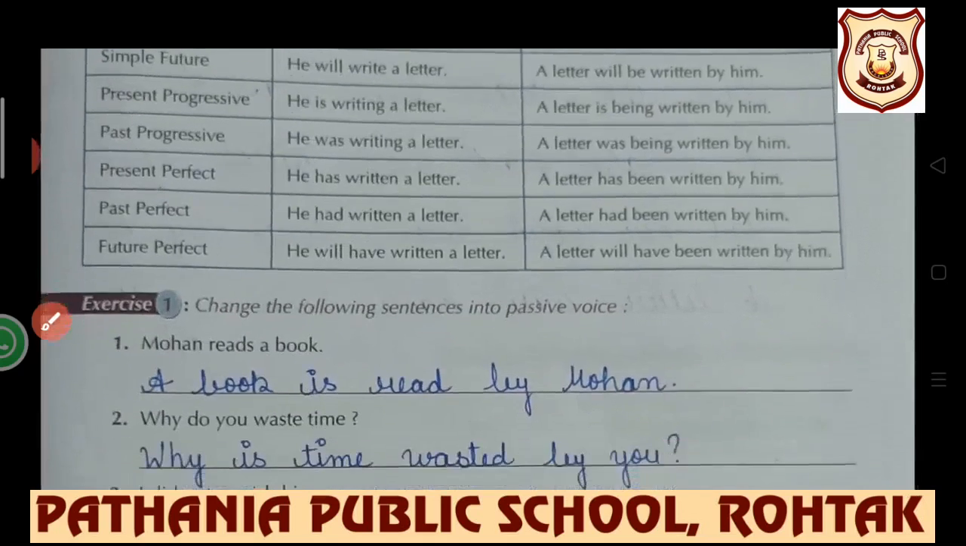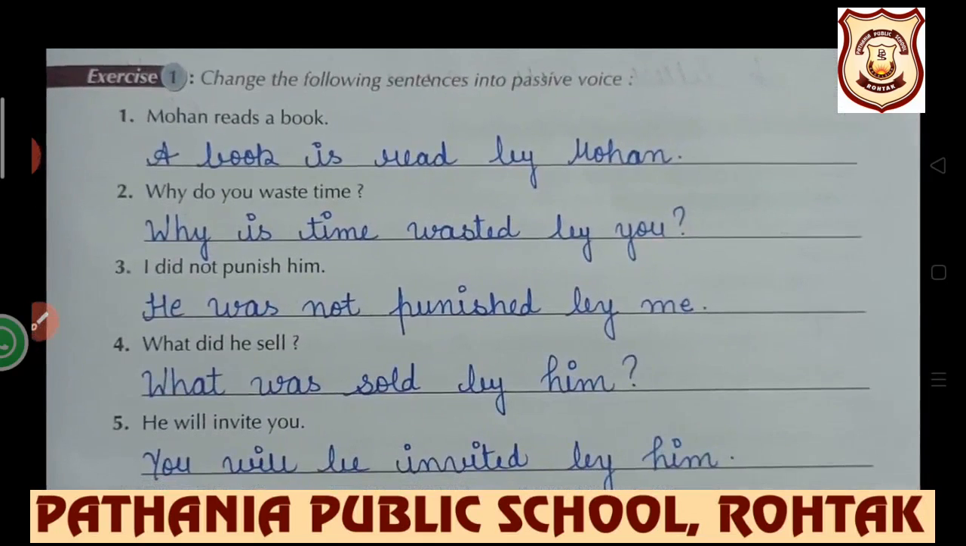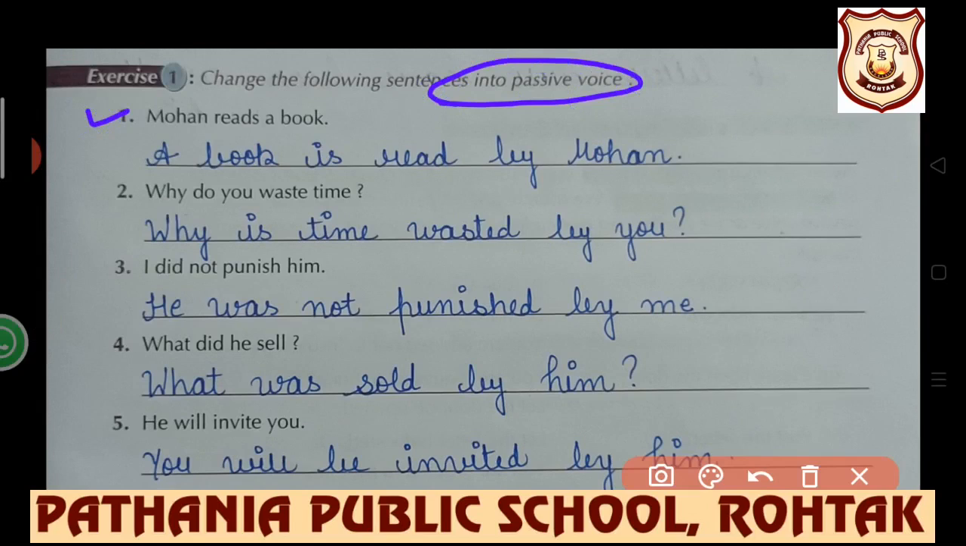Further, exercise 1. Let's understand through exercise so that it will be easier for you. Mohan reads a book. We need to change it into passive voice. Mohan is the subject. Reads, first form plus s or es. A book is the object. Just by reading "reads", we come to know that this sentence is of present indefinite, because after the subject, first form plus s or es has been used. So obviously this sentence belongs to present indefinite.